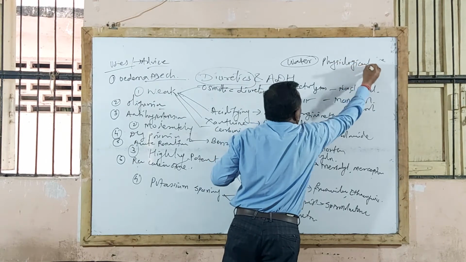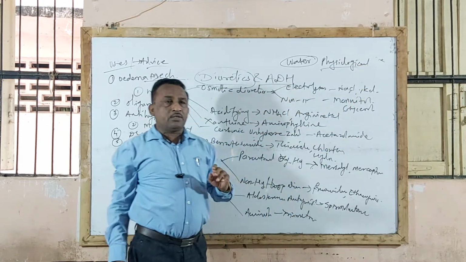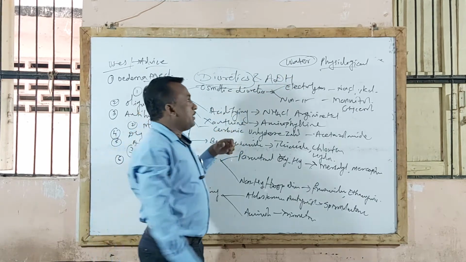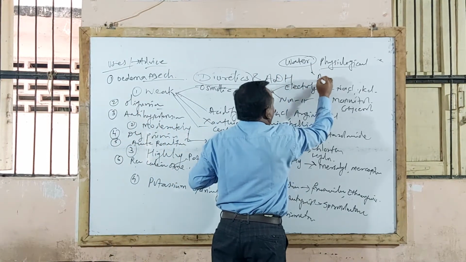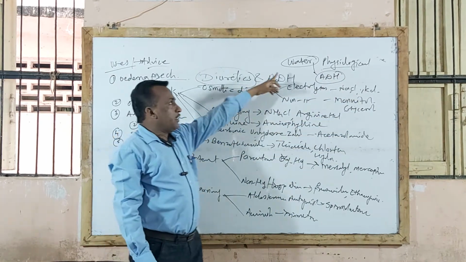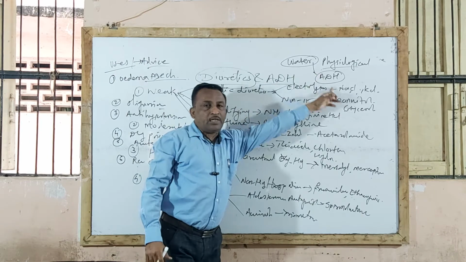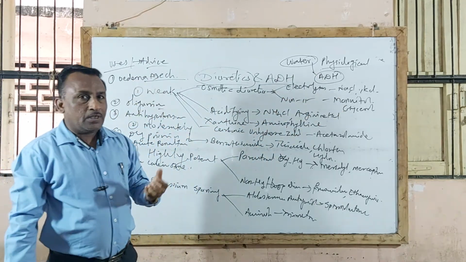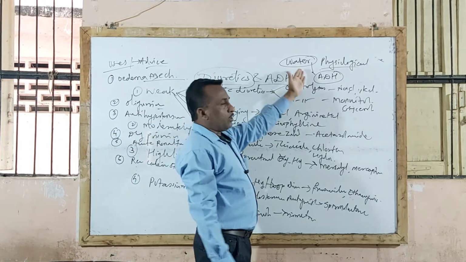Water is called a physiological diuretic agent. Water acts as a physiological diuretic agent by inhibiting the action of anti-diuretic hormone. By inhibiting ADH, it facilitates excretion of water from the body.